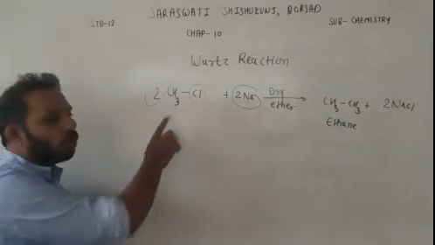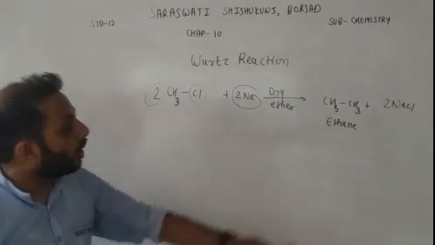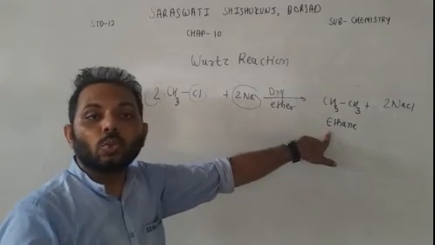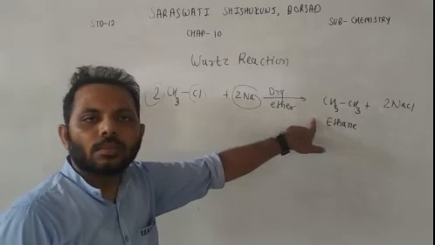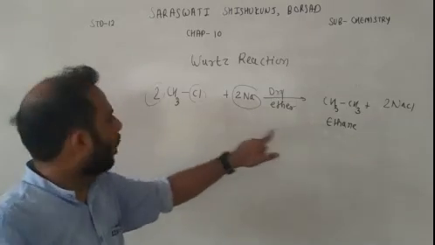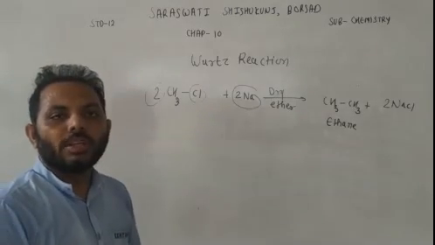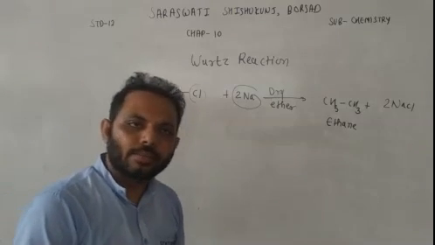So this is chloromethane. It has 1 carbon only, but we are getting a product like ethane, and it has 2 carbon. So we can say that in Wurtz reaction, the product has double the number of carbon compared to haloalkane. So in Wurtz reaction and in Grignard reaction, the final product is alkane.